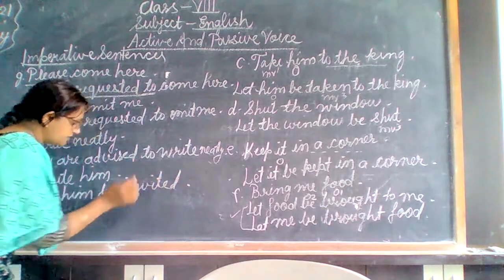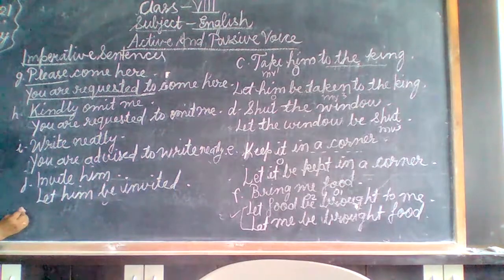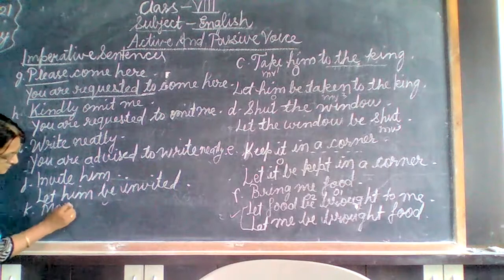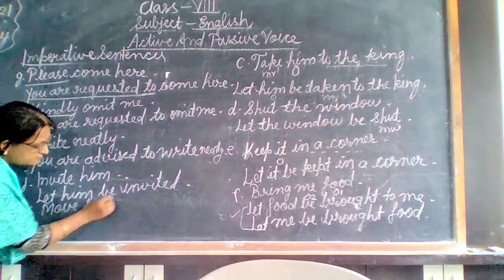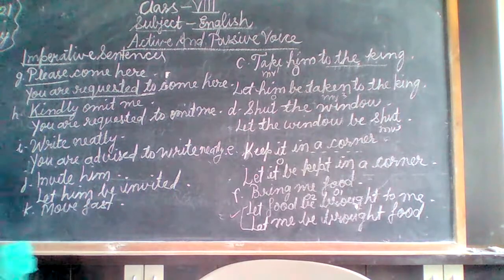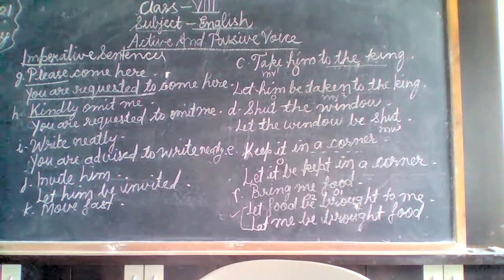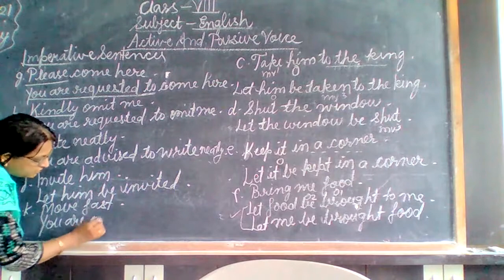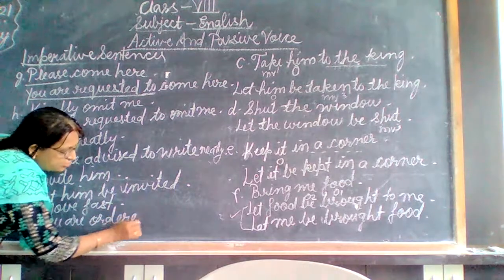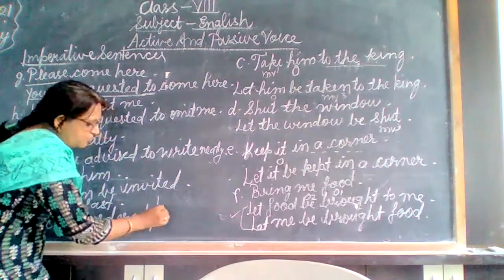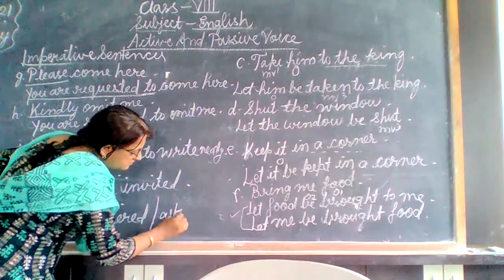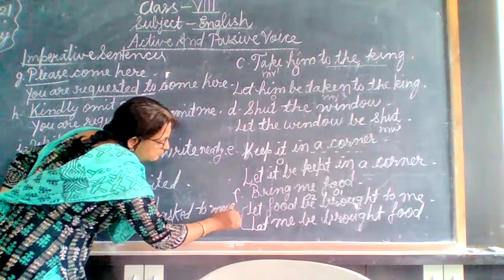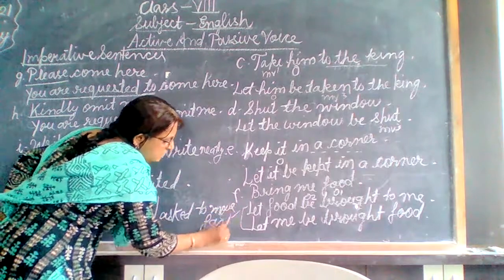Now suppose it is, move fast. We don't know whether it is an order or what. So you can write here, you are ordered or asked to move fast.